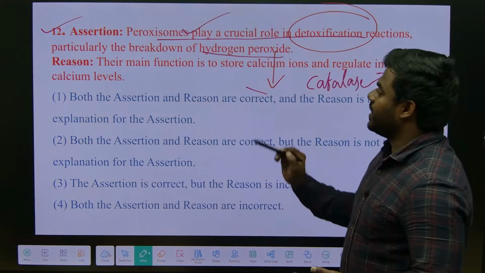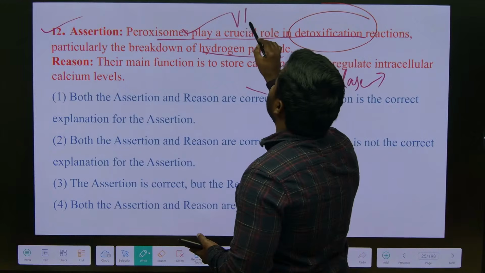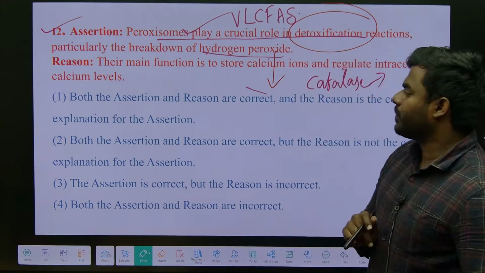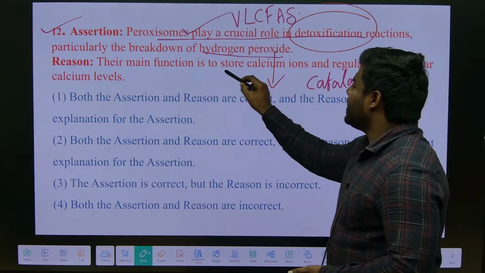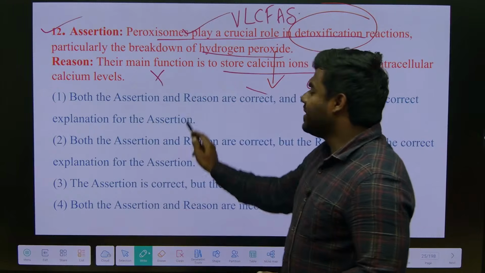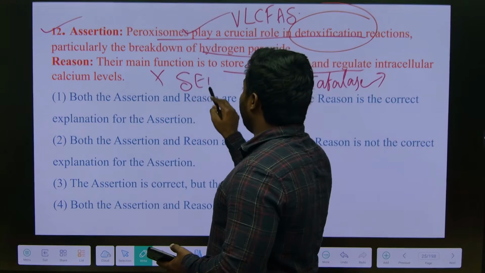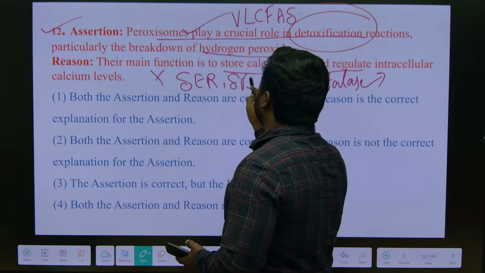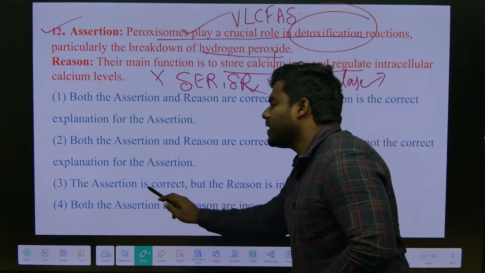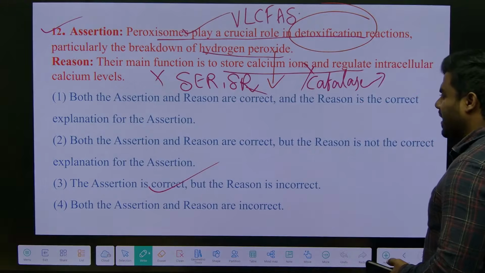We also discussed that peroxisome plays a key role in the biosynthesis of very long chain fatty acids. What is the main function? To store calcium ions and regulate intracellular calcium levels? No. This can be done by smooth endoplasmic reticulum and sarcoplasmic reticulum. So the reason is false, only the assertion is true. Answer is 3.